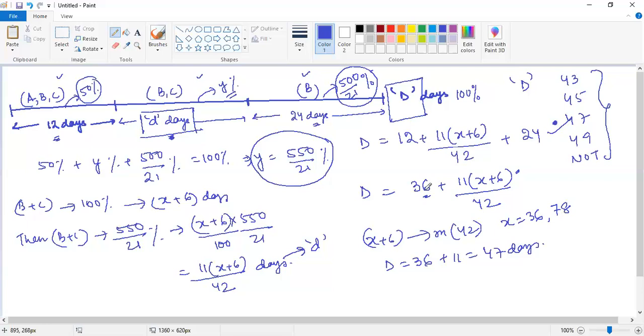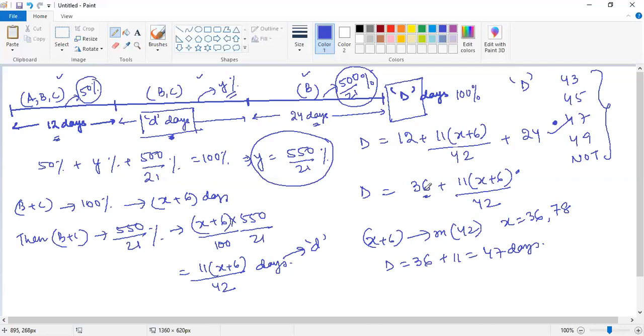There we would get stuck. If you backtrack this x equal to 78 and find the efficiencies of A, B and C, you will figure out that the difference between the days A plus B and B plus C take never comes out to be 6.